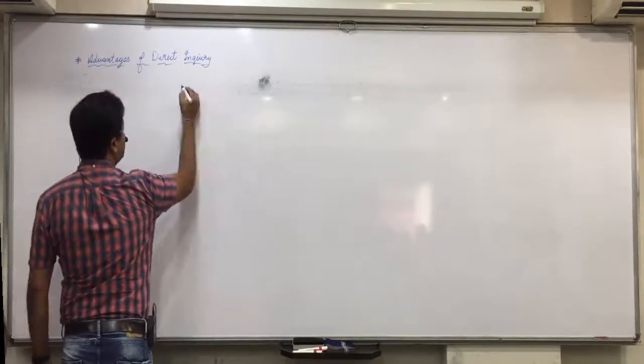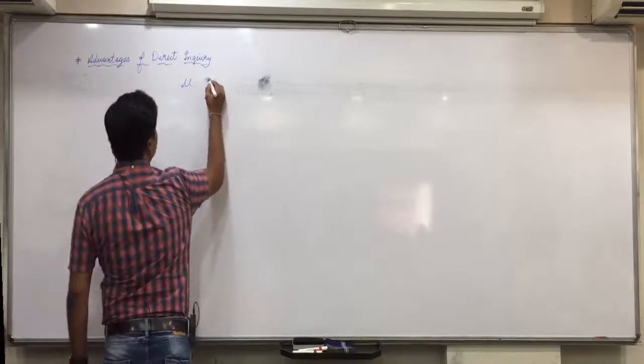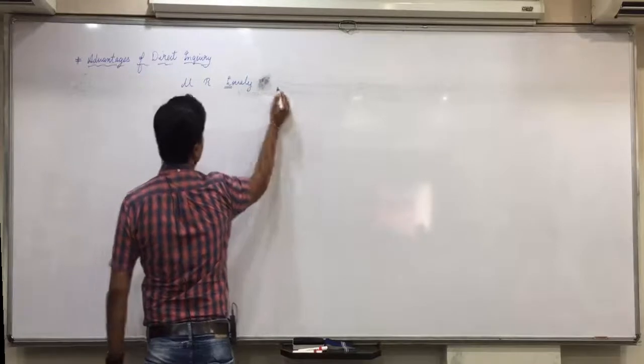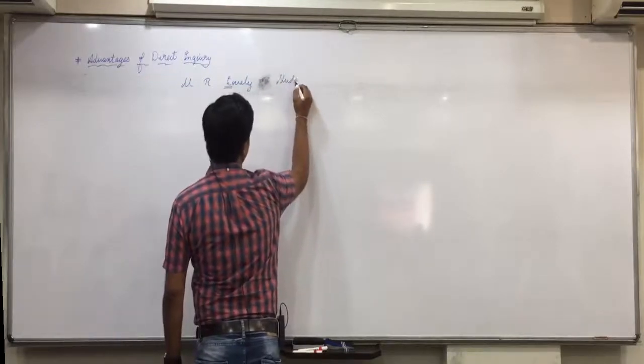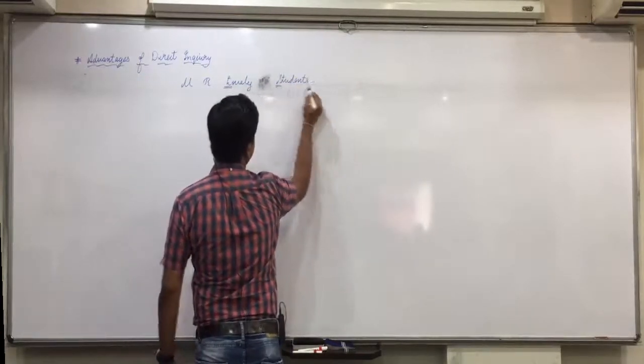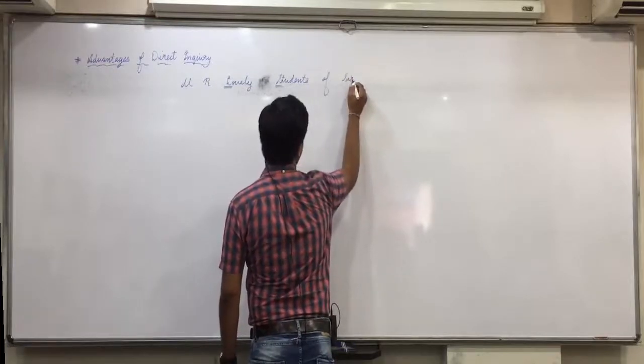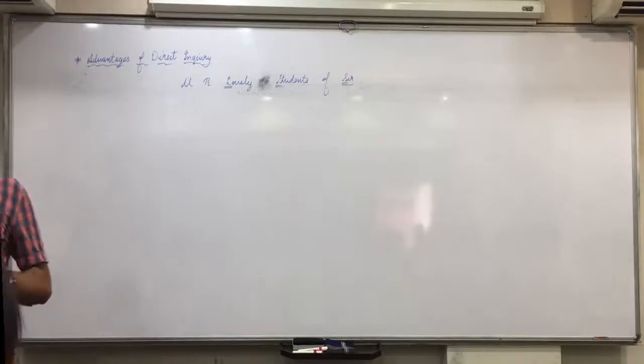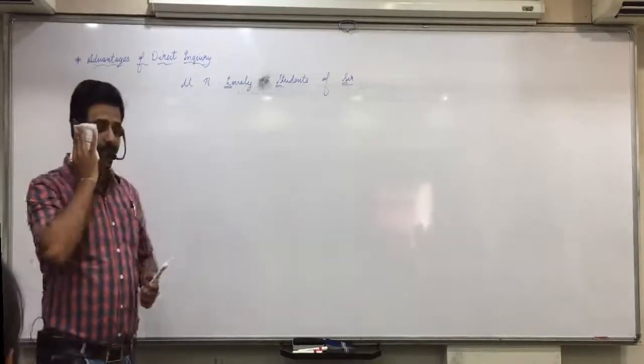You can remember it as: you are lovely students of sir. This sentence you can remember? What sentence? You are lovely students of sir.